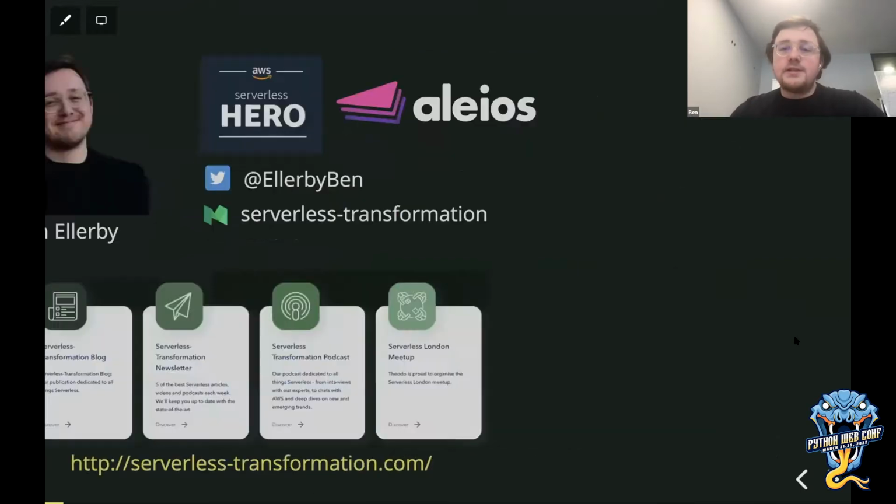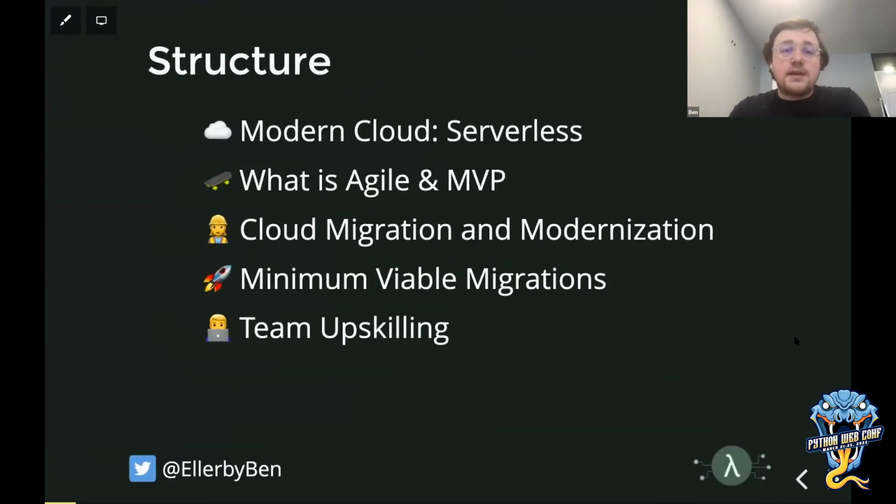Enough about me, though. Let's chat through what we're going to talk about today. So today we're going to talk about what modern cloud looks like with serverless and Python. We're then going to talk briefly about Agile and MVP. I'm sure you already are all quite familiar with that topic, but we're just going to run through it to remind ourselves of the concepts. Then we're going to look back at what cloud migration and modernization typically looks like and contrast that a bit with what Agile principles typically look like. And then talk about maybe a different way of doing it using minimum viable migrations and event-driven architectures to modernize cloud applications and how we bring our team along on that journey.